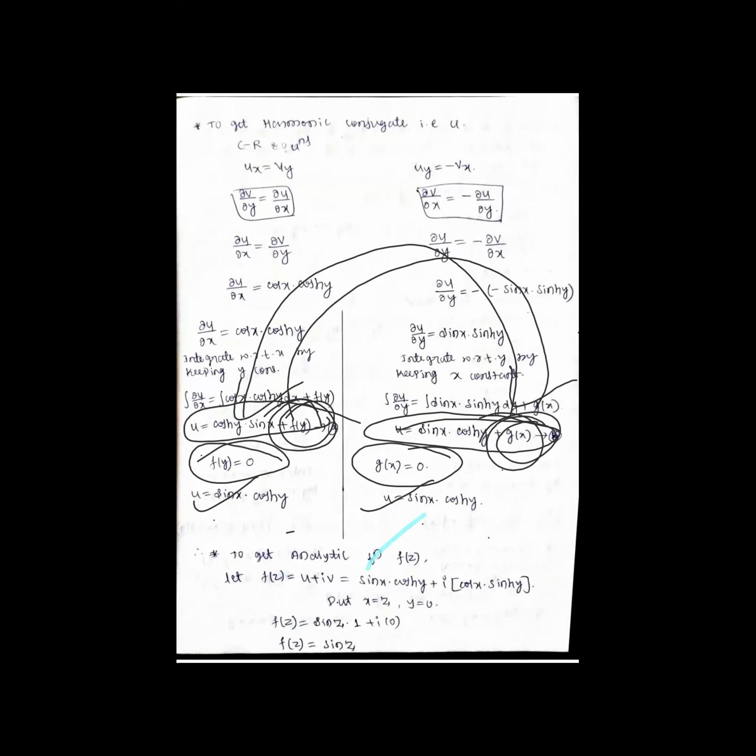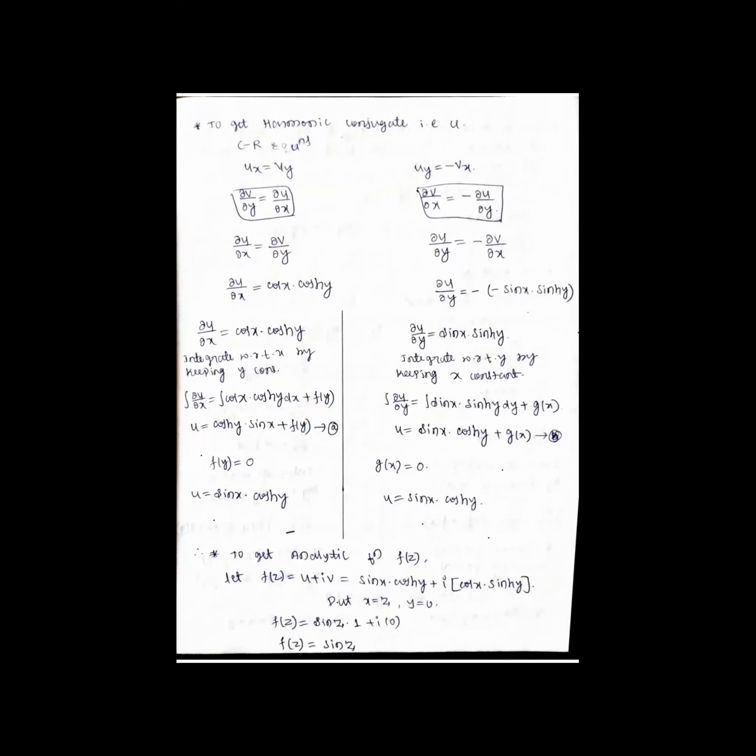So you can see here, this is sine of z cos of 0, that is 1, plus i into cos of z sine of 0, because I am taking y equal to 0. Sine hyperbolic of 0 is 0, and 0 into anything is 0, so this reduces to 0. So sine of z into 1 plus i into 0, total it is sine of z. The answer is sine of z.